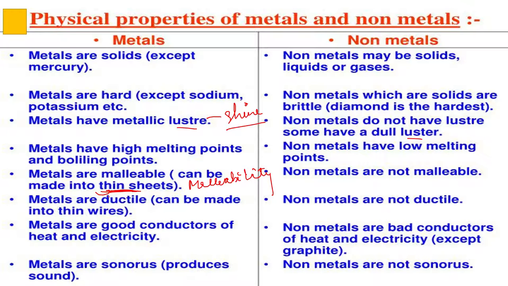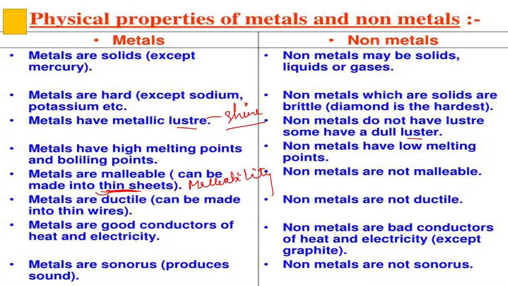Metals are ductile. Ductile means they can be easily drawn into thin wires. But non-metals cannot be drawn into thin wires, so they are not ductile. Metals are good conductors of heat and electricity, while non-metals are bad conductors of heat and electricity. The exception is graphite.